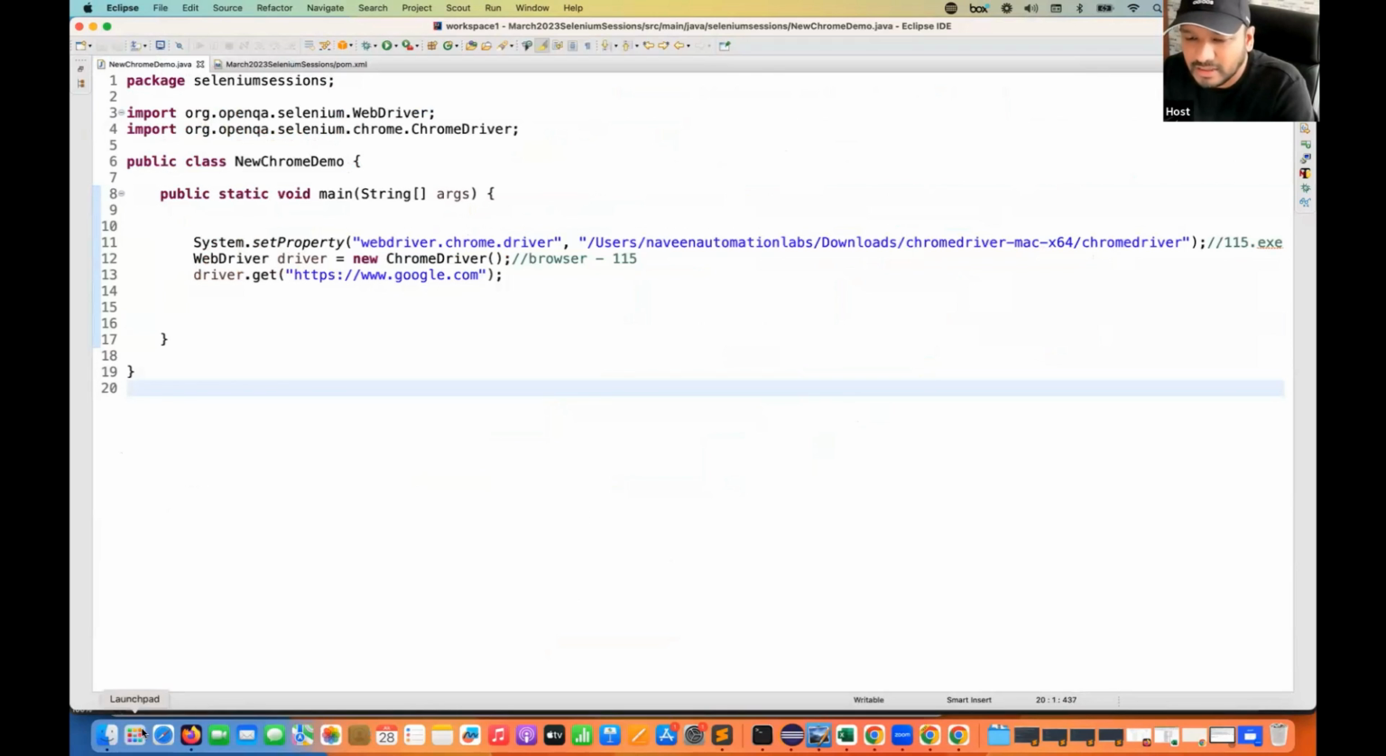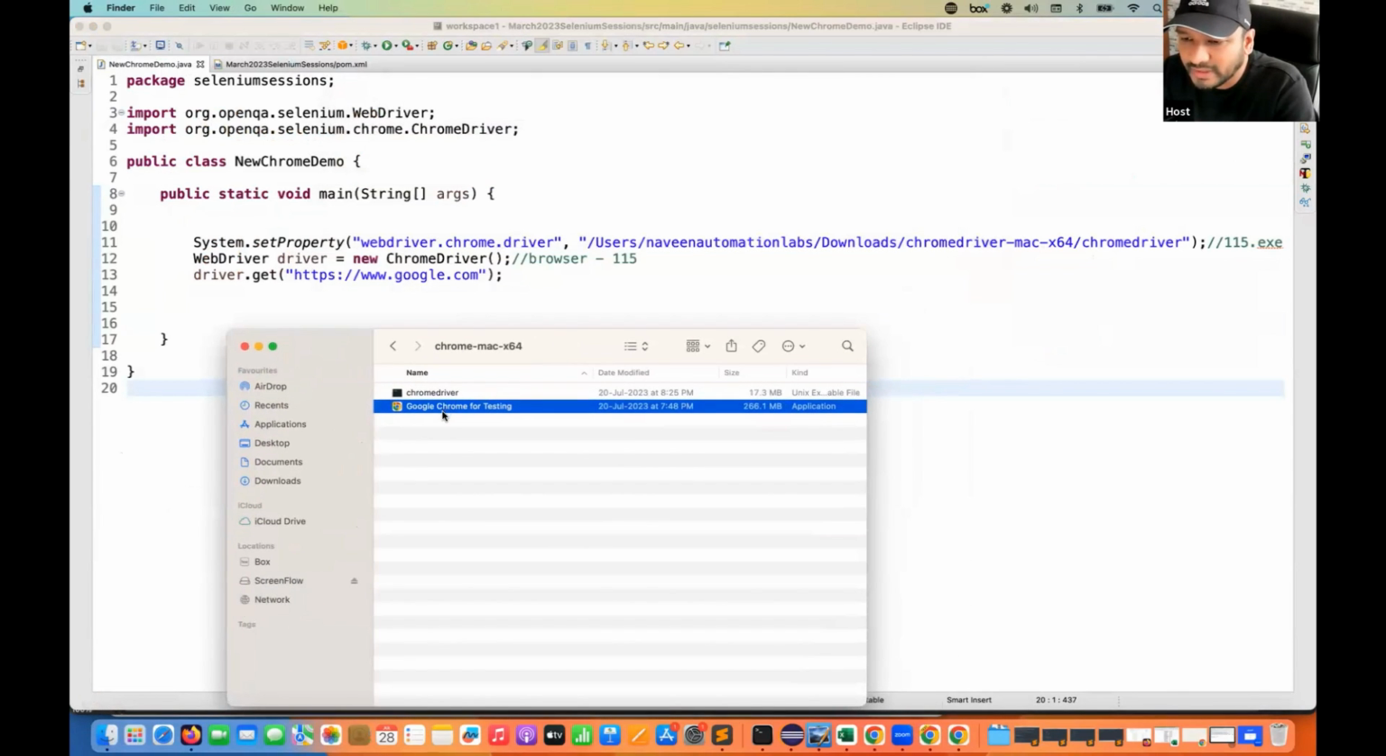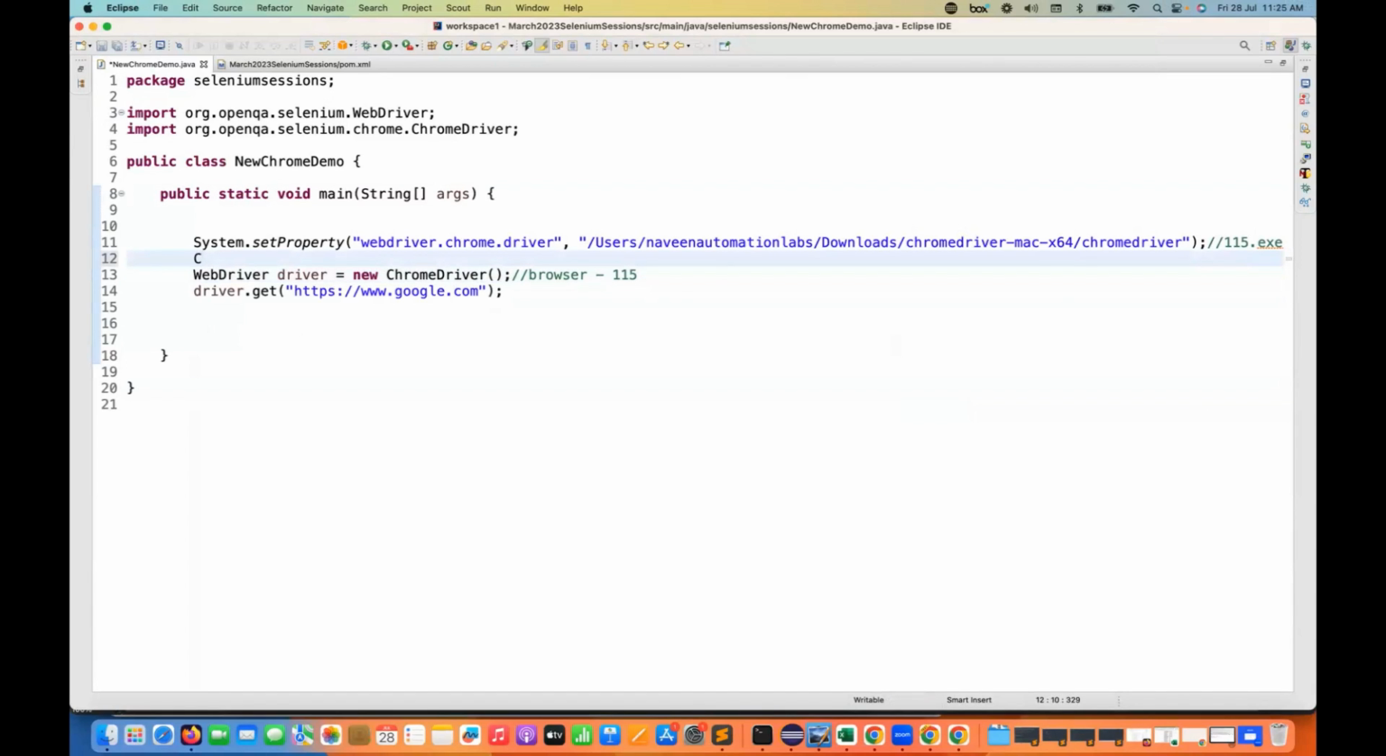So see this, what we have to do, because it's not able to understand where exactly this Google Chrome for testing is available. Because the line driver equal to new ChromeDriver that we have written will always try to open the normal browser that you already have. And this 115.exe will not support the normal browser. So in that case, we can use Chrome options and we can set the binary for that.